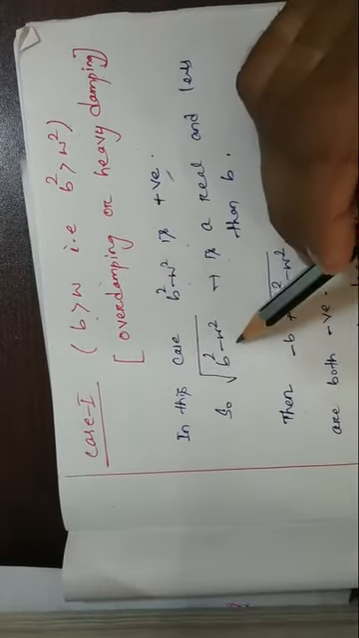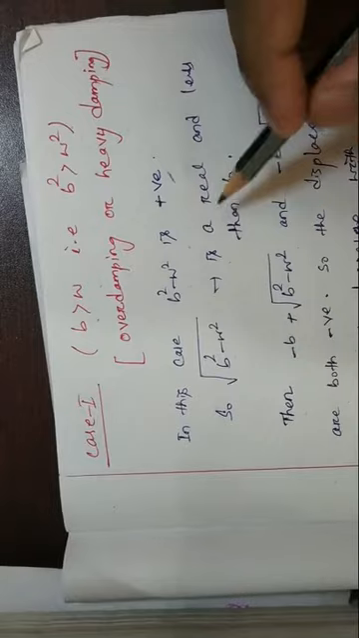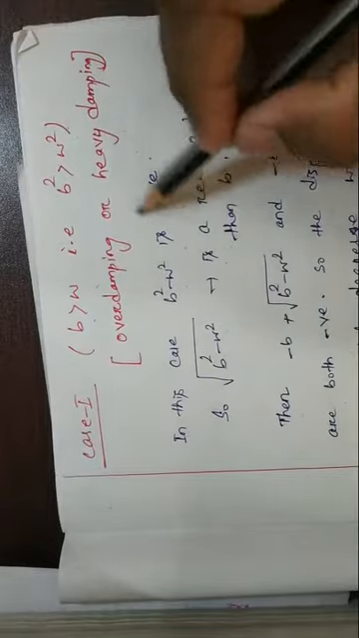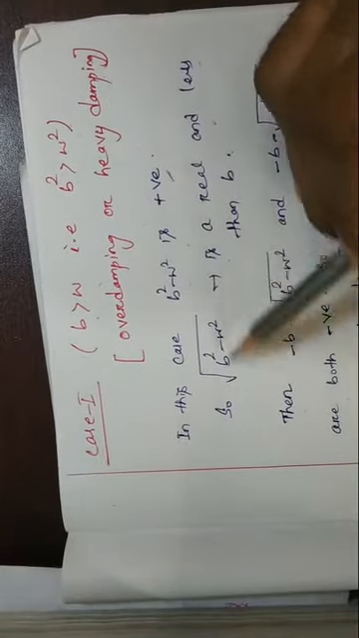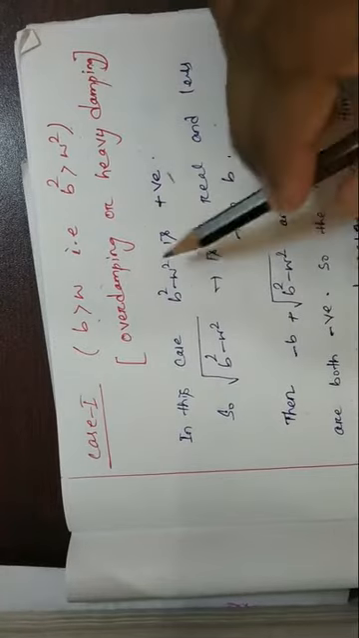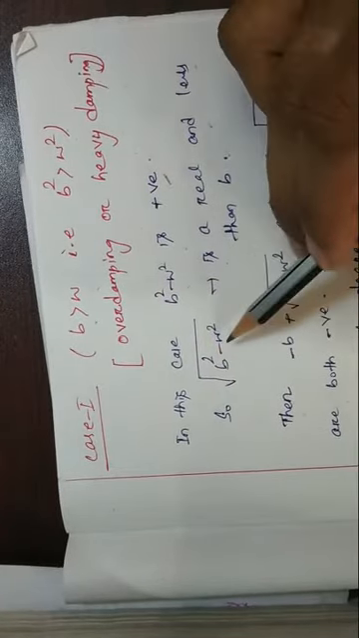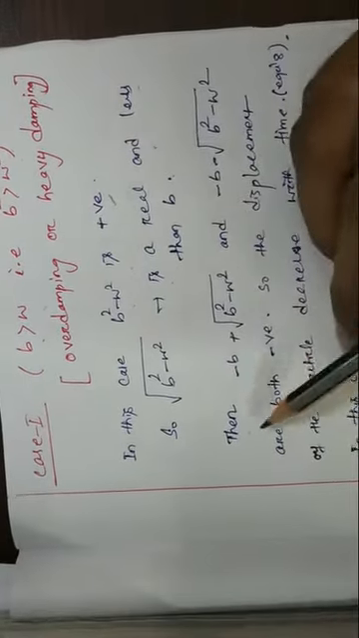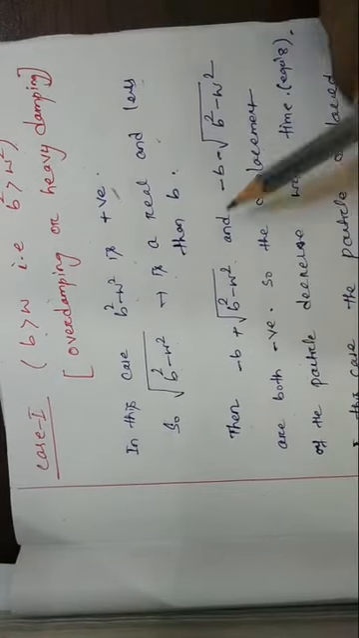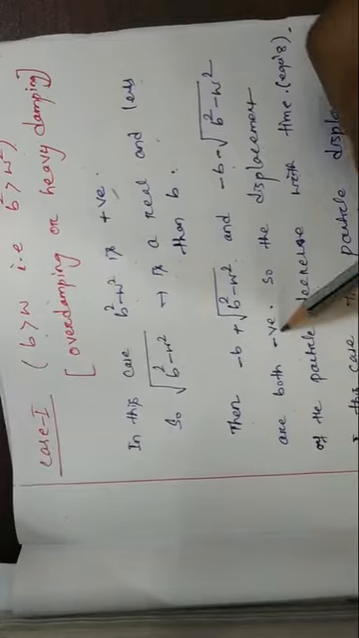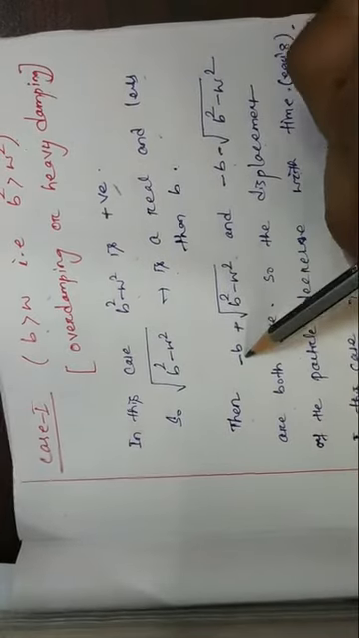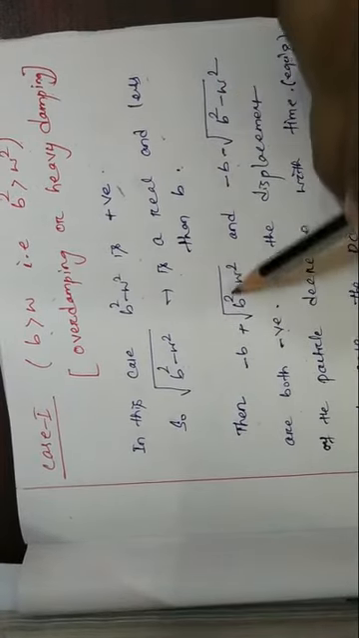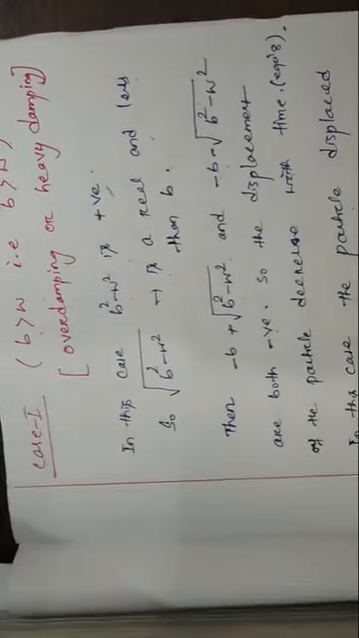So obviously the square root of b square minus omega square is real and less than b. Since b square is greater than omega square, there is no negative term inside the root, so it will be real, and this term is less than b. Then minus b plus the root of b square minus omega square, and minus b minus the root of b square minus omega square, are both negative, because this term is less than b. So the displacement of the particle decreases with time.